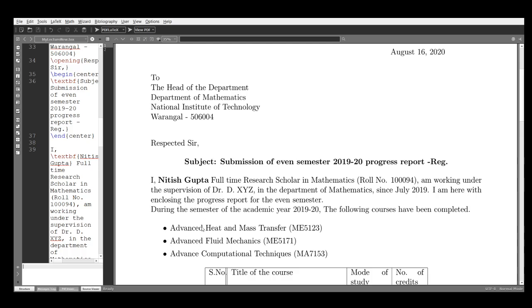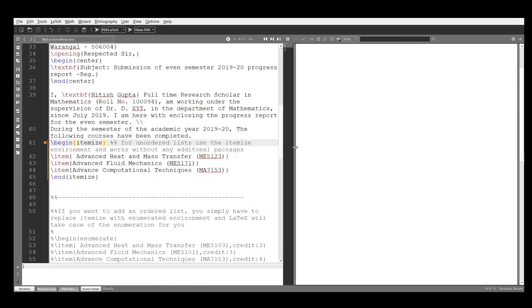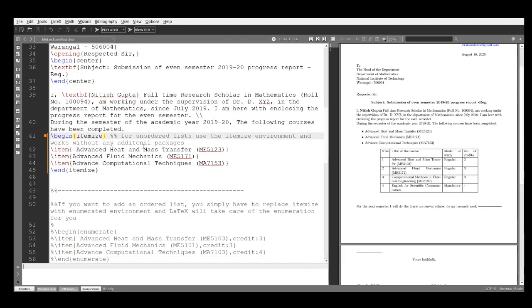Means you can write this first one, no matter. So for this unordered list, you have to use begin itemize. Suppose I want it ordered, means in numbering form: first, second, third. For this ordered list, you have to use begin enumerate. This is another command that you have to use, begin enumerate for an ordered list.